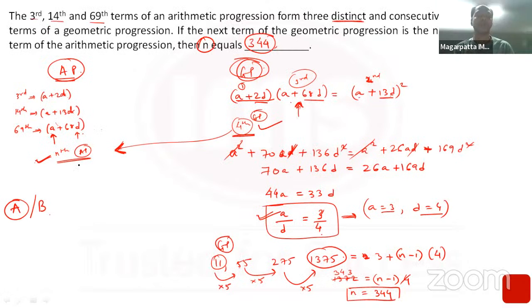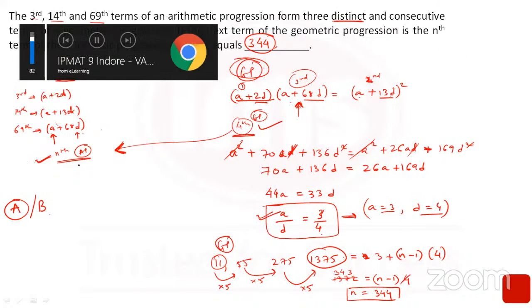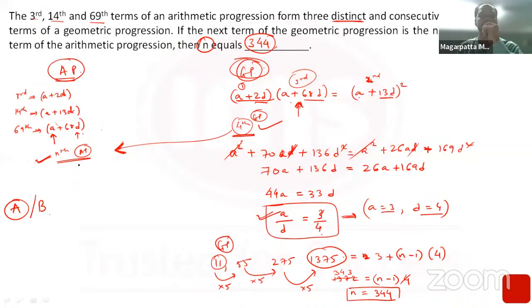Sir, in this question, I have done it a little differently. I have arranged it like 3, 14 and 69. So 3 into 5 minus 1 is 14. 14 into 5 minus 1 is 69. And 69 into 5 minus 1 is 344. Is it right to do it in this manner?